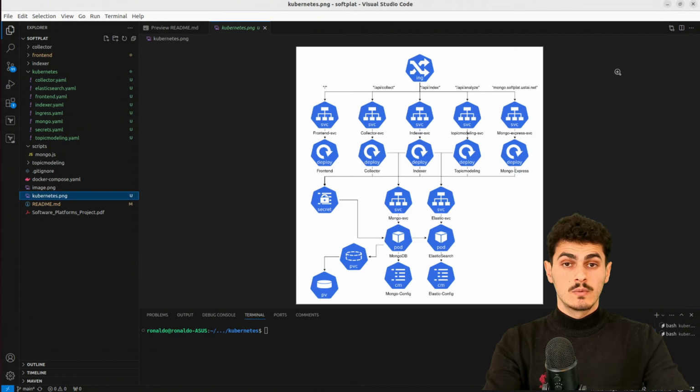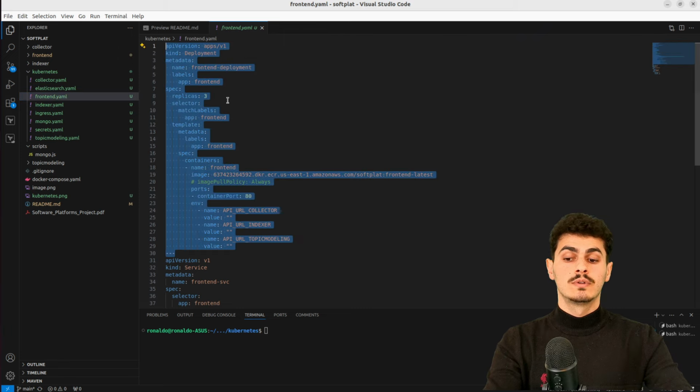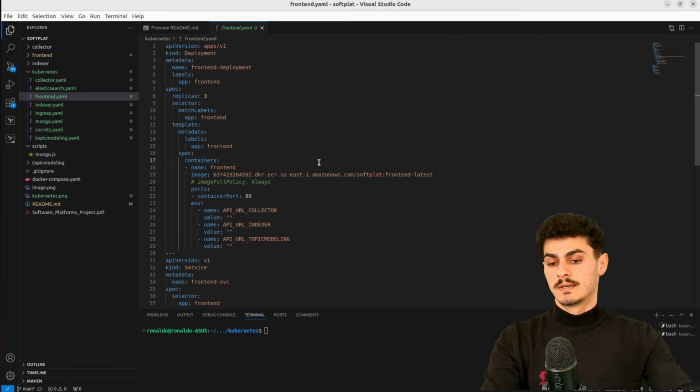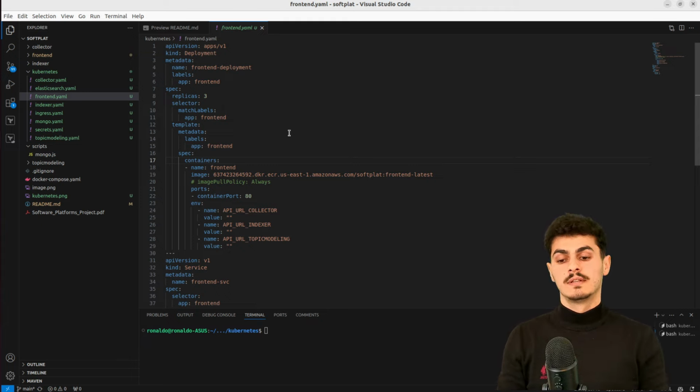So let's start with our front end, right? Now, everything that we're going to deploy is using manifest files. Basically, it is a YAML syntax piece of code that declares what we want to build inside of this Kubernetes cluster. Some basic stuff. We have the Docker image. Now, this Docker image, when you want to run it, you run it as a container, mostly in a Docker environment.